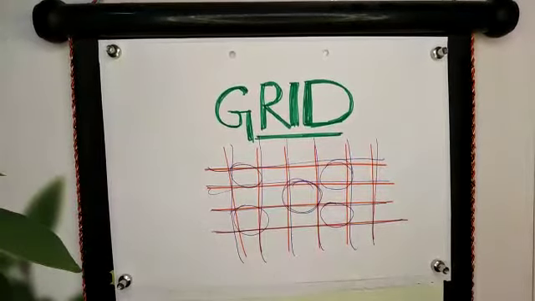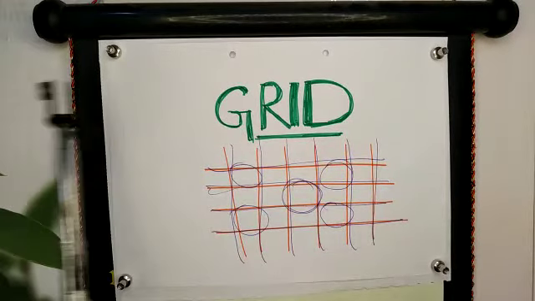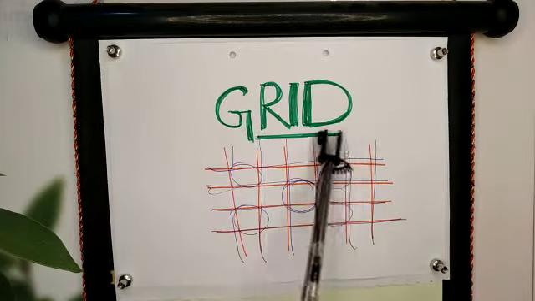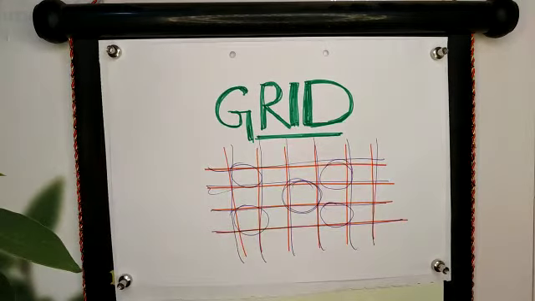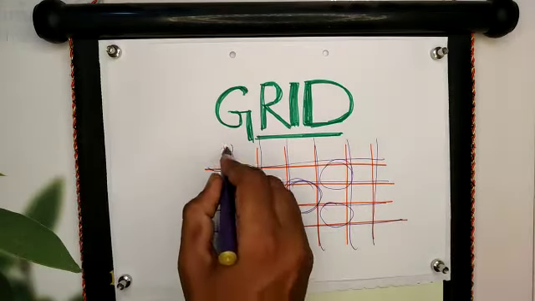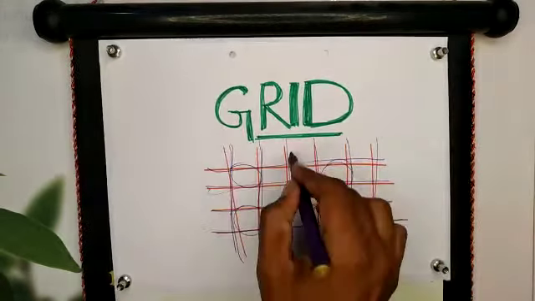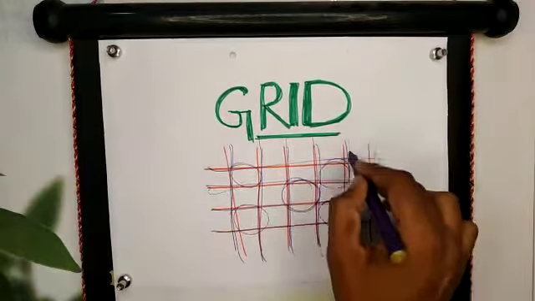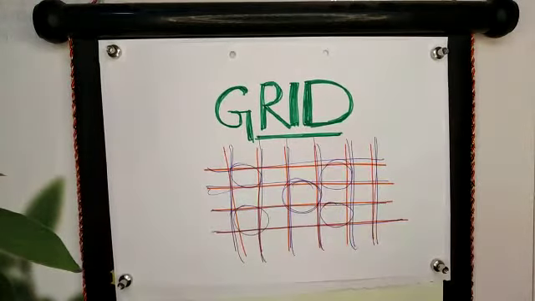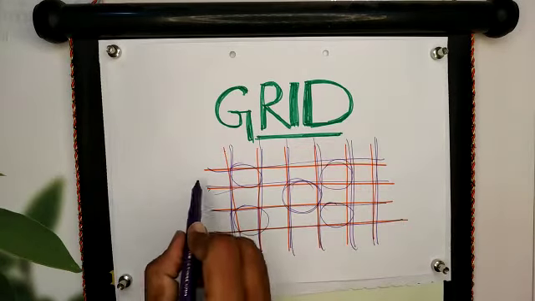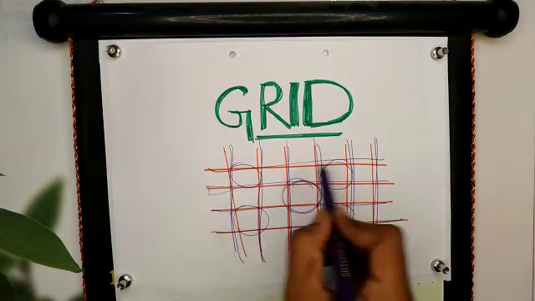The next important aspect in maps is the grid. What are grids? Grids are nothing but the division of maps into small squares. Generally, they are represented by drawing red color lines, red color squares.